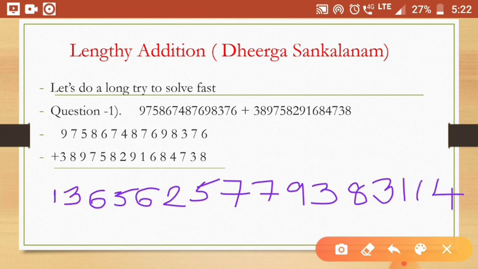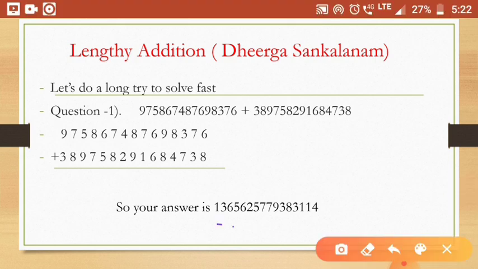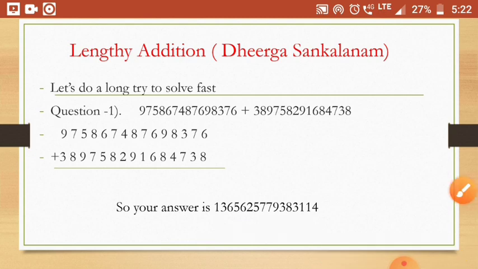You can check your answer. The answer comes with this 199%. Okay, this answer is right. You can check your answer by calculating with normal maths. The answer comes 199%, this only.